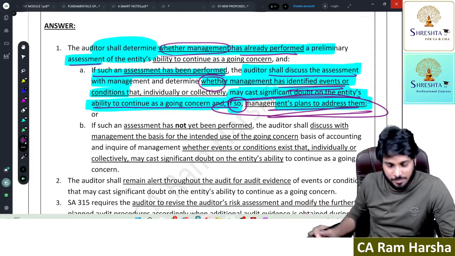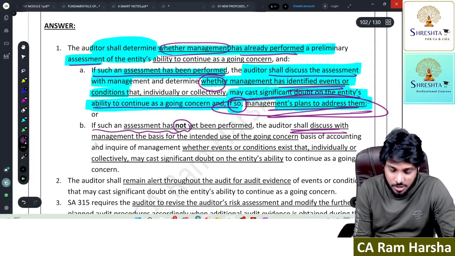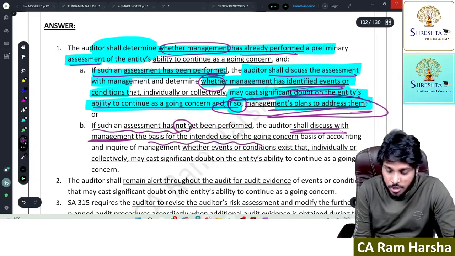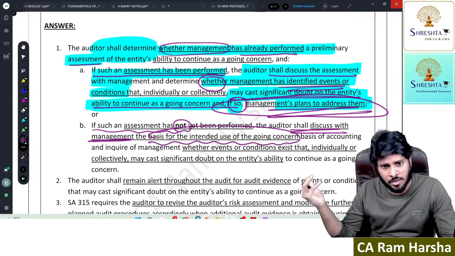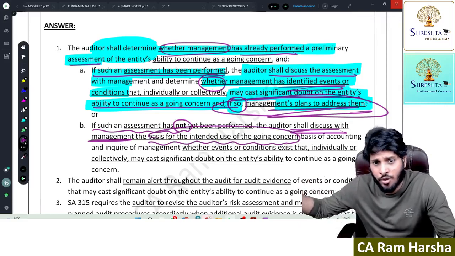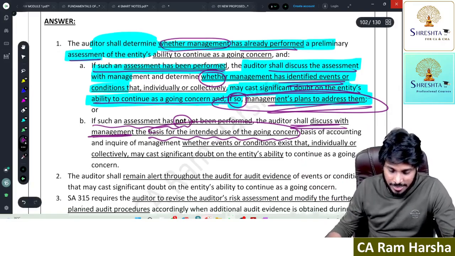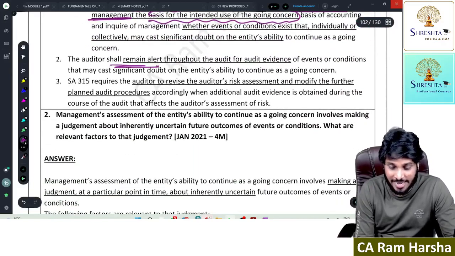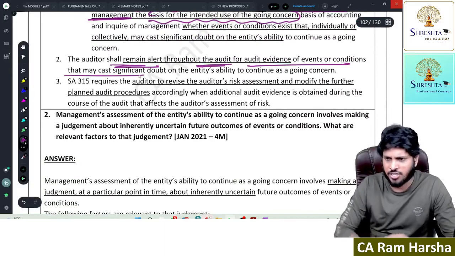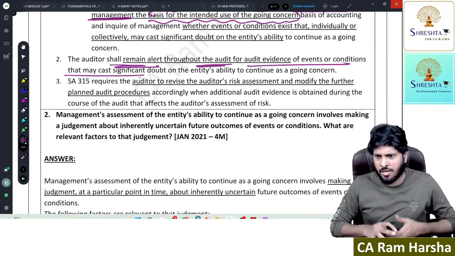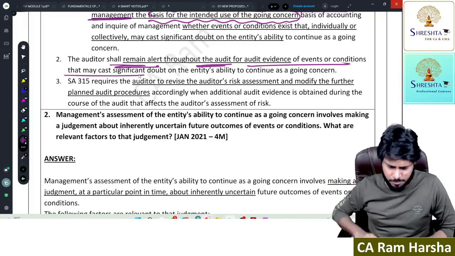Their reply. If such an assessment is not performed, discuss with management how they used the going concern basis. They didn't perform any assessment, still they used going concern. What is the logic? Without checking going concern, how did you prepare using going concern? Ask them. So that's it. The auditor shall remain alert throughout the audit for getting evidence about events or conditions. Throughout the audit, you need to be continuously alert. If you find some situation that will affect going concern, immediately discuss with management.